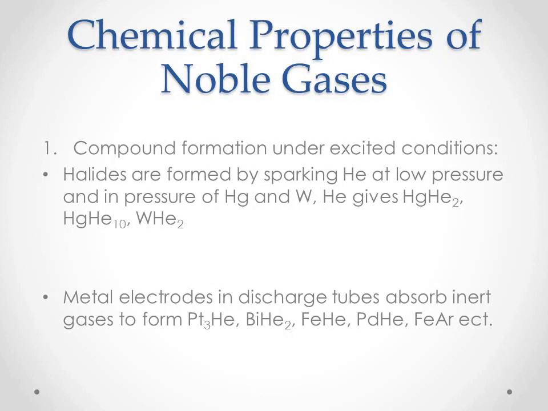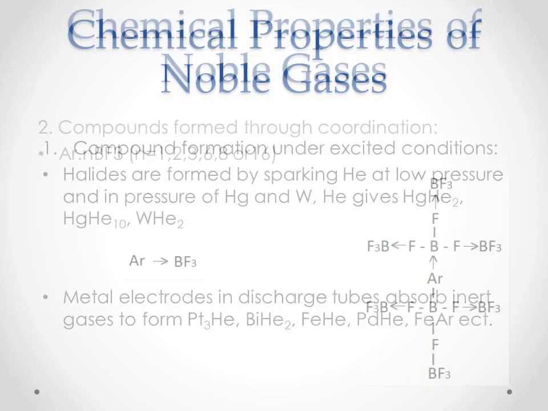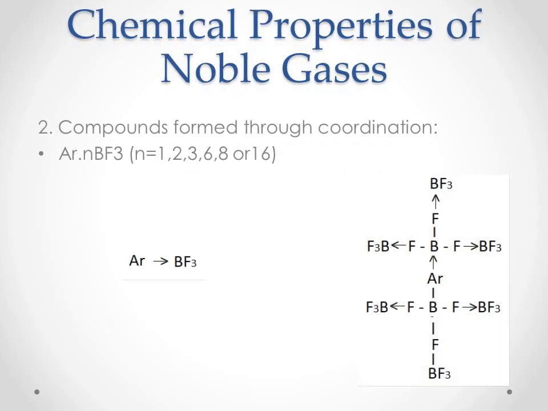Therefore, these compounds are considered as true chemical compounds. Some compounds are also formed through coordination. Here, argon gets coordinated with boron of the BF3 molecule. Here, n number of BF3 molecules get coordinated by the argon molecule.